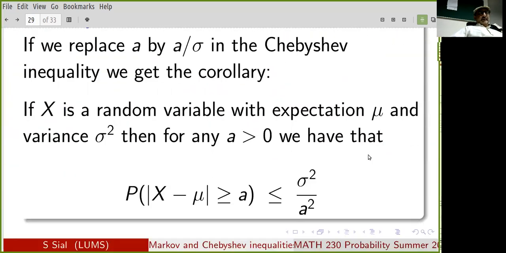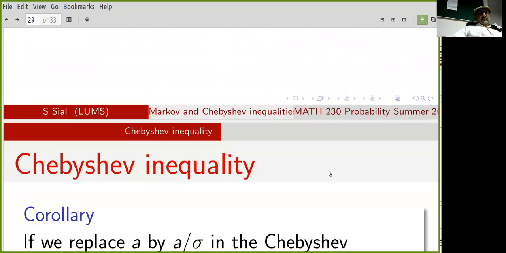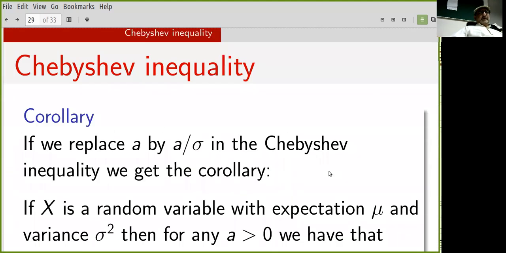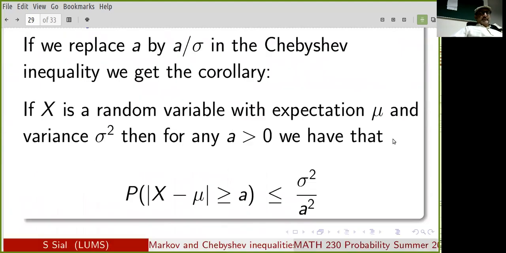So once again, eventually we will get that the probability that X differs from its expectation by more than a sigmas is less than or equal to sigma squared over a squared. Or the probability that X differs from its expectation by more than a sigmas is less than or equal to 1 over a squared.